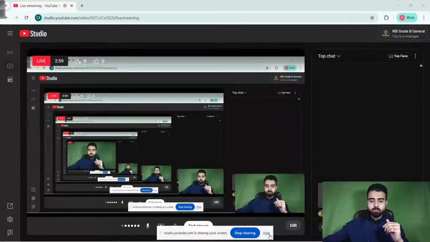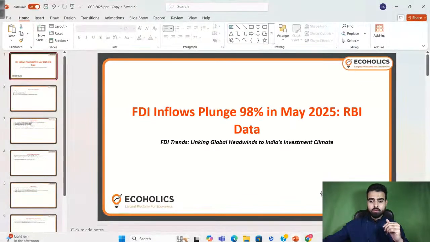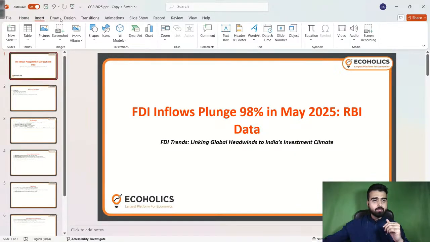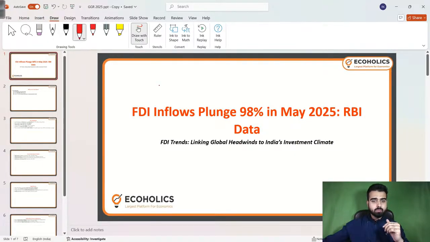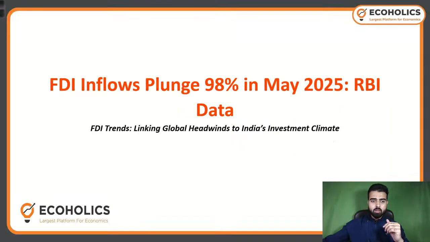Now in today's discussion, as I told you, we will be seeing the data that RBI has released. The headline reads: FDI inflows plunge 98% in May 2025, RBI data.